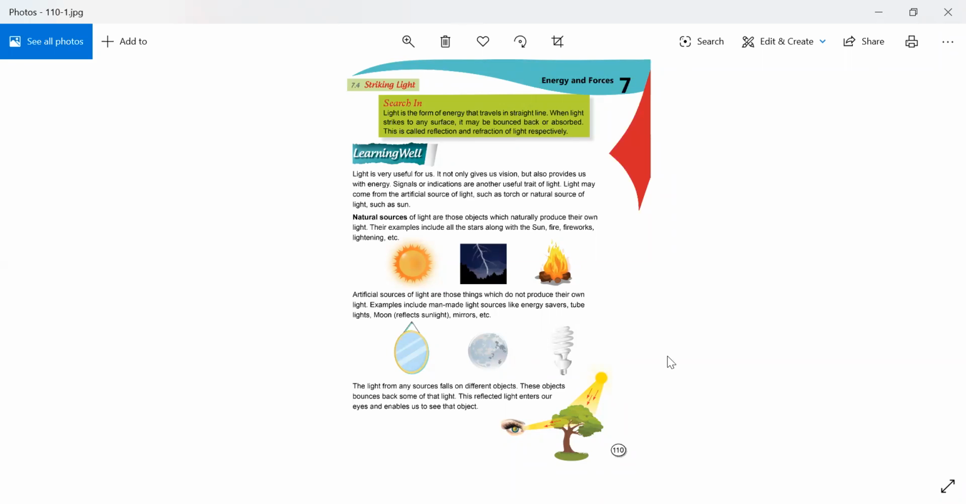For example, if the sun is providing sunlight in this direction, it will bounce back the light into our eyes, into us or to anything, right?